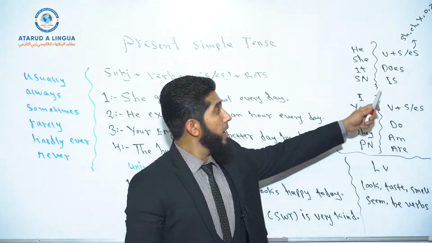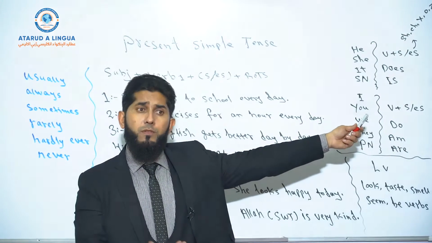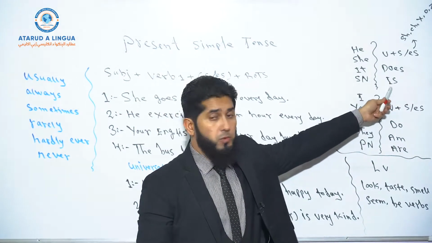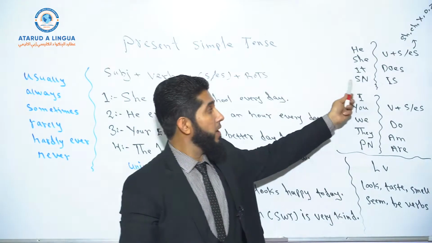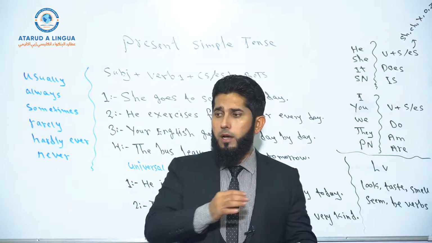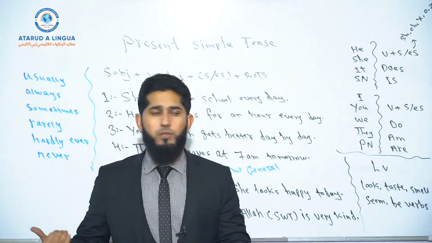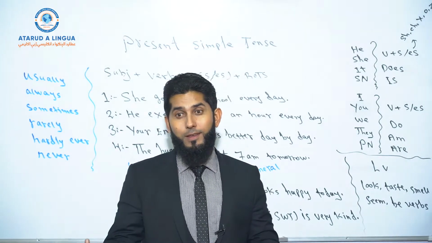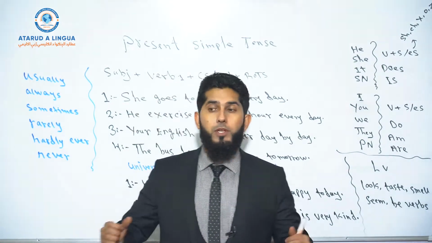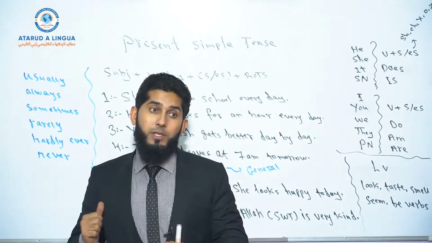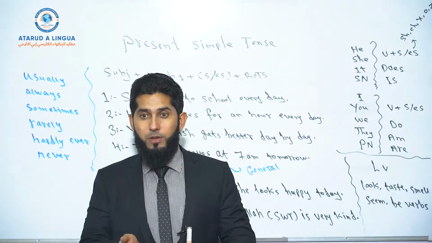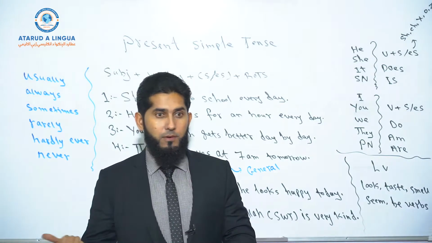Okay? And if you want to use to be verbs in simple present tense, is, am, are, then with these subjects, you need is. He is a student. It is also simple present tense. You talk about a fact, which is changeable, which is a general fact. He is a student, right? Okay? Or she is, for example, she is angry today. She is angry today. So it's a fact. What kind of fact? General fact. It's changeable. She may not be angry after an hour, right?